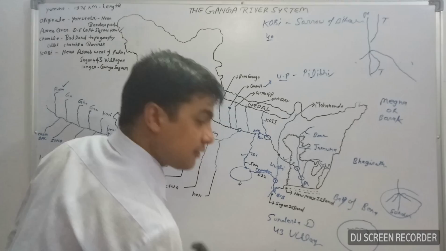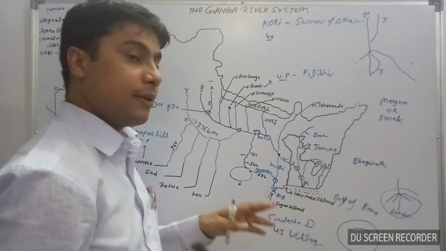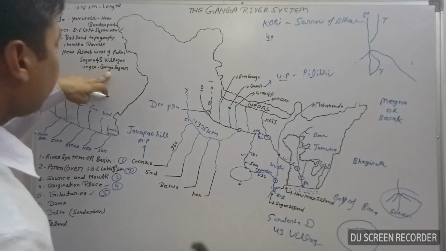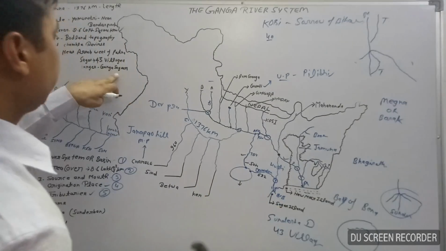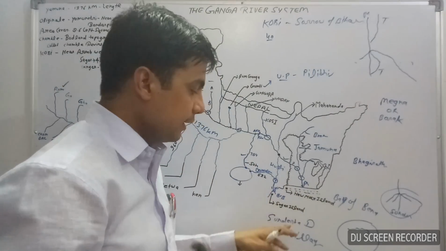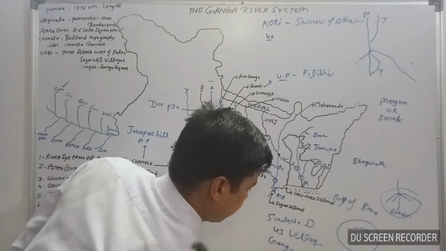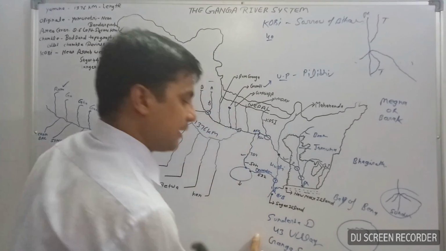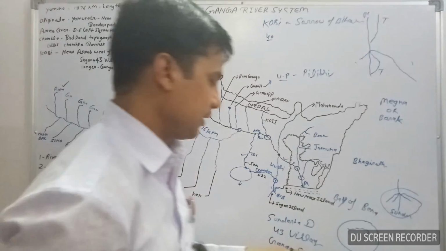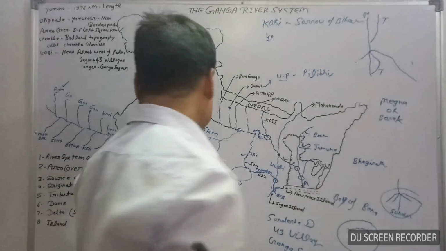And the biggest village, the larger village of Sagar Island is Ganga Sagar. 43 villages are there. The larger village is Ganga Sagar. It is the larger village of Sagar Island, and most of the people are going there. It's a pilgrim place, we can say. Most of the pilgrims are living there.